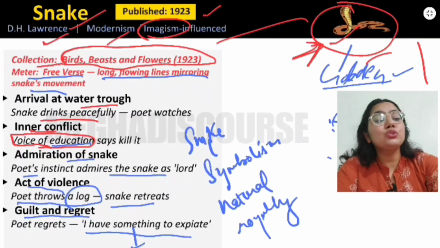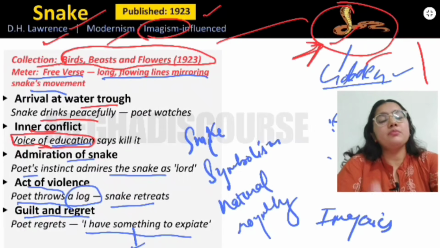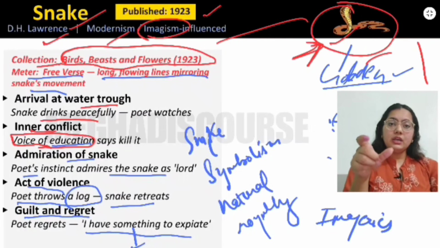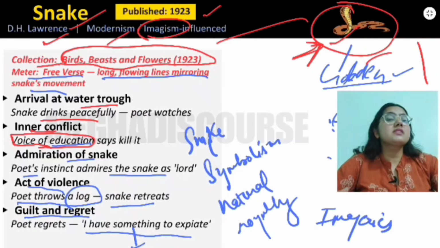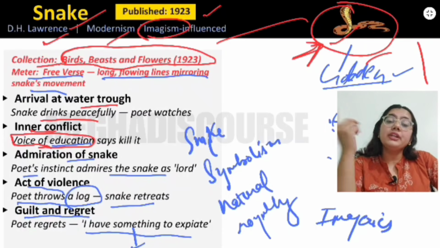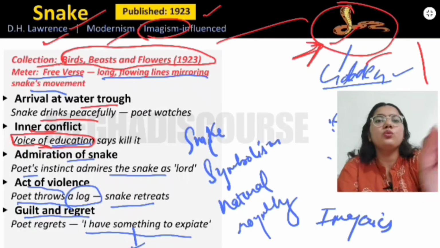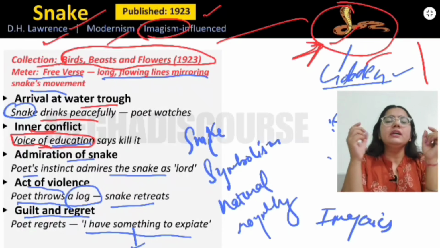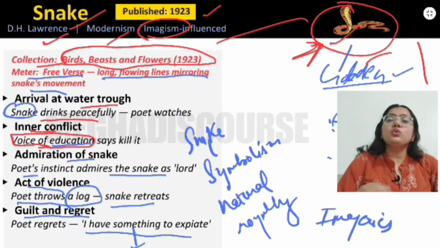Okay, and also you should know that there are different kinds of imagery that have been used in poems. Imagery is what? Whenever you read a poem and you read a word, if that word creates an image in your mind, that is imagery. There are various kinds of imagery: we have tactile imagery, visual imagery, auditory imagery, right? For instance, we have this word, snake. If I say snake, then an image will be created in your mind instantly. So that is visual imagery, right? So this is all about this.